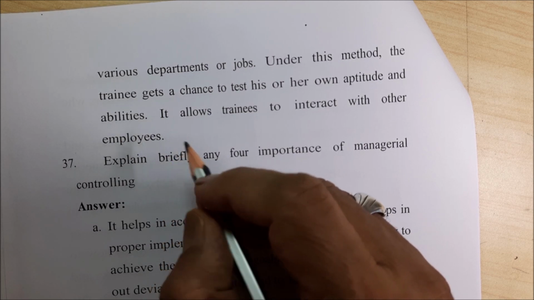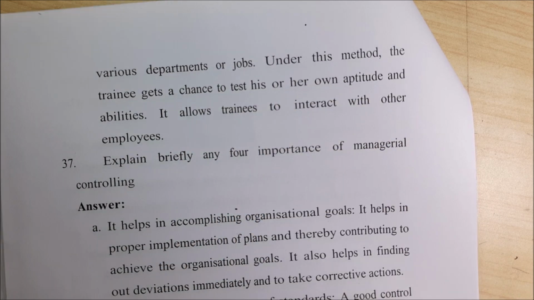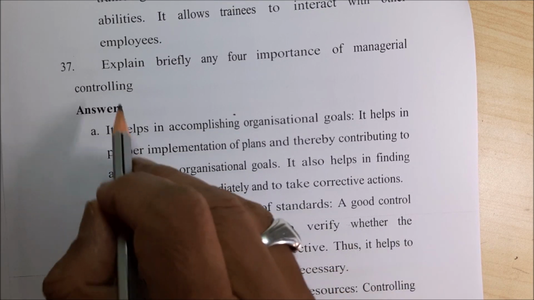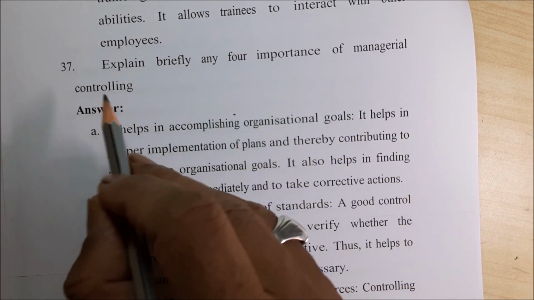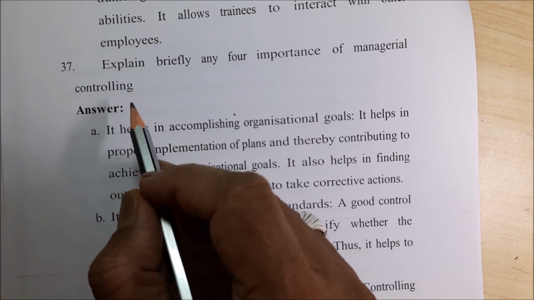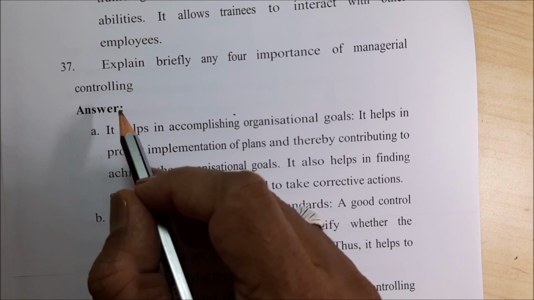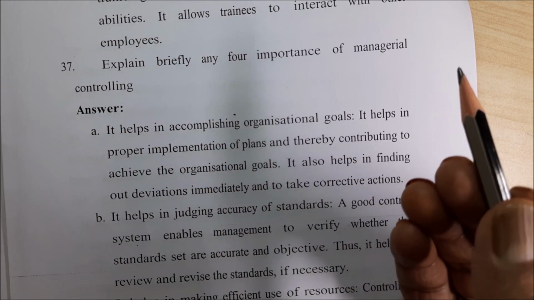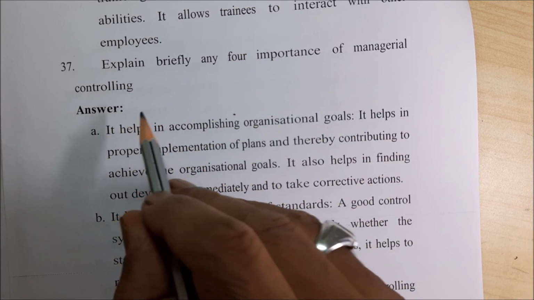So these are the four methods of on-the-job training. Next, 37th question, explain briefly any four importance of managerial controlling. So controlling plays a vital role. It is a tough job. Controlling the subordinates, right? Controlling the staff is not an easy job, but how will that managerial controlling be done, right?